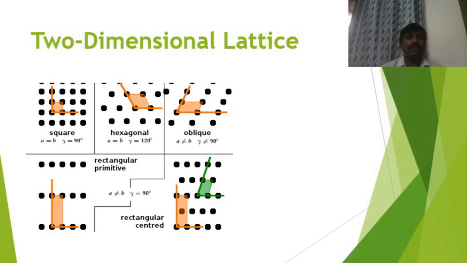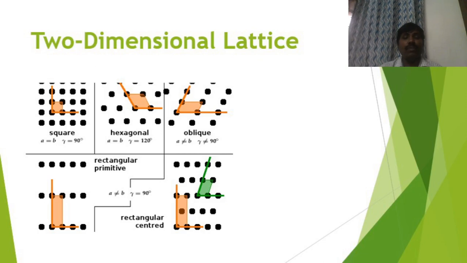Let us take the first one. For the square lattice, A is equal to B, gamma is equal to 90 degree. Because the angle between A and B is gamma. So the value of gamma is 90 degree. A and B value will be the same. Then hexagonal. In hexagonal, A is equal to B, gamma is equal to 120 degree.